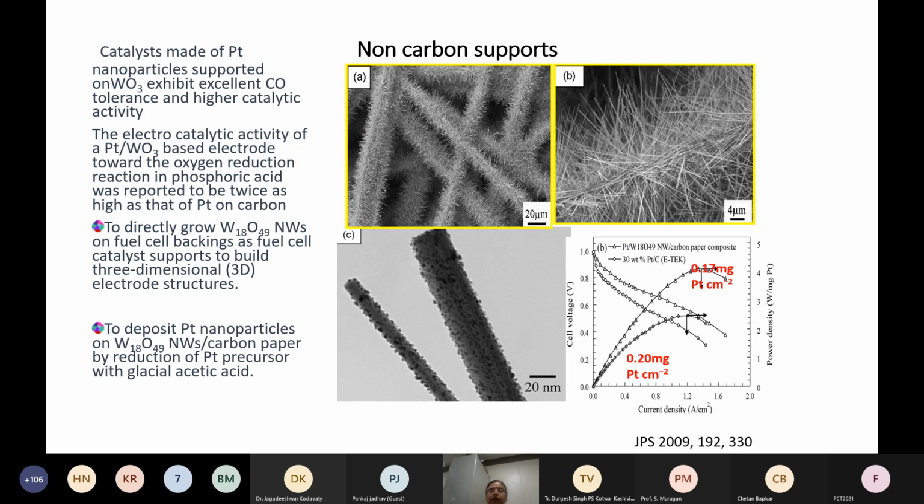The other non-carbon support that you can think of is on the gas diffusion layer itself or on the electrode itself. What they have done is grow tungsten oxide, and on the tungsten oxide they have formed the platinum catalyst. As a result, they found that even with a low loading of platinum, higher performance is obtained.